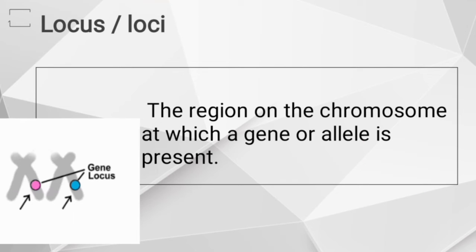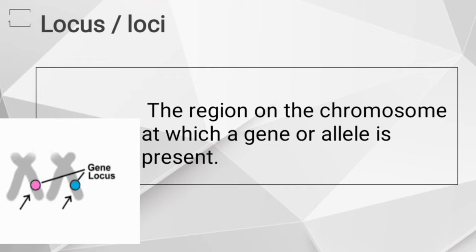Do you remember what homologous chromosomes are? Homologous chromosomes are the pair of similar chromosomes from either parent, one from father and another from mother, similar in appearance, size, position of centromere, etc.